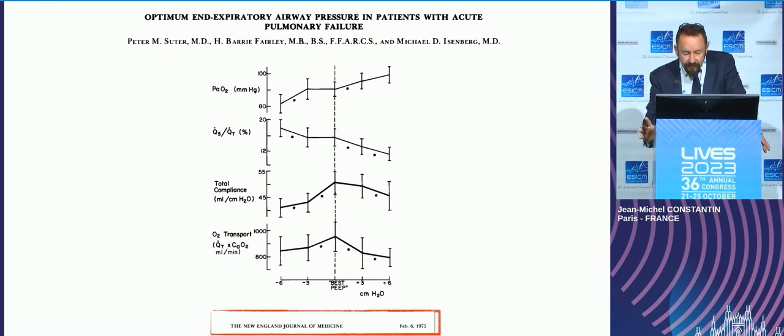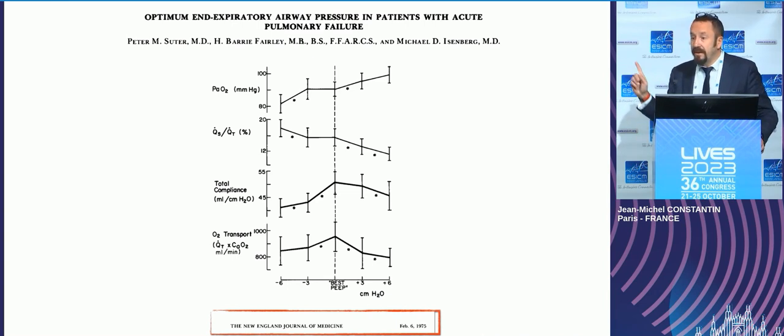And it was the concept of best PEEP: the maximum PO2, the maximum compliance with good oxygen delivery. And this best PEEP was not the higher PO2, the higher compliance. It's a compromise between oxygenation and oxygen delivery. I'm not sure we have done really better in the last 45 years. But it was one step.